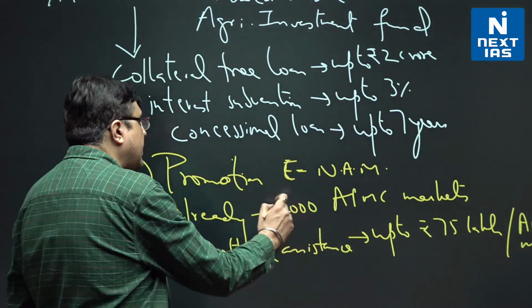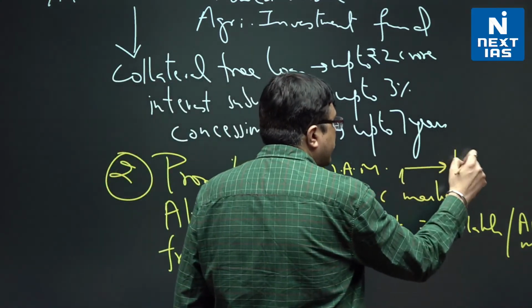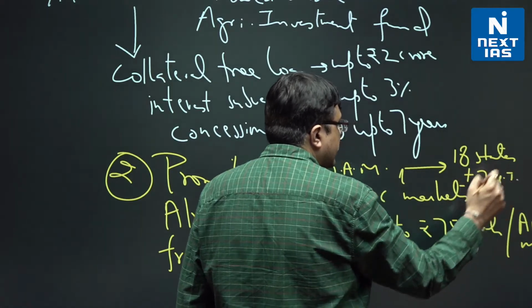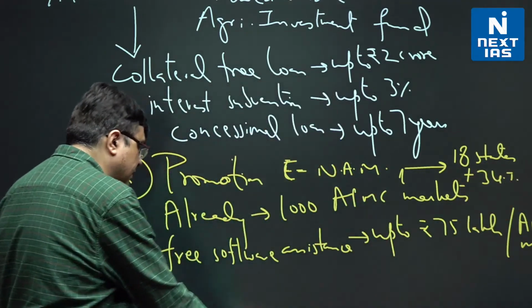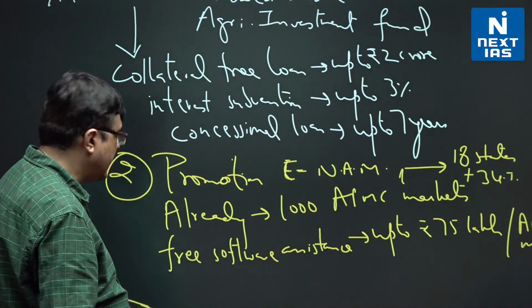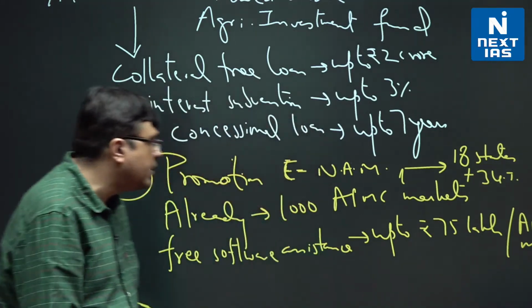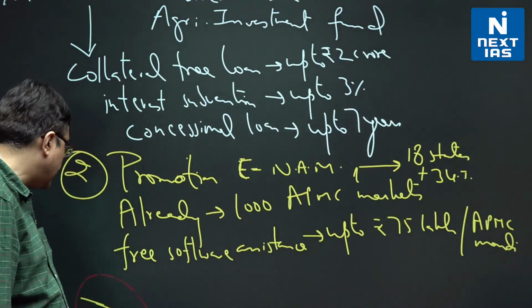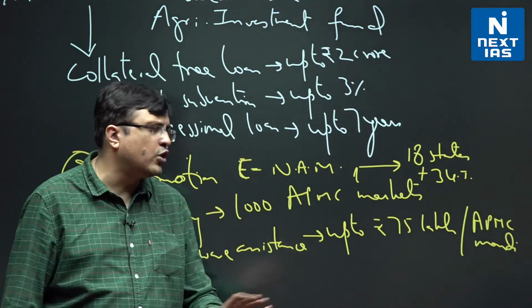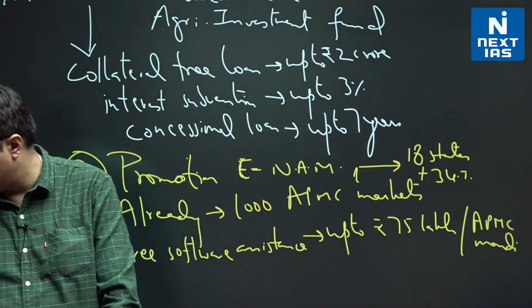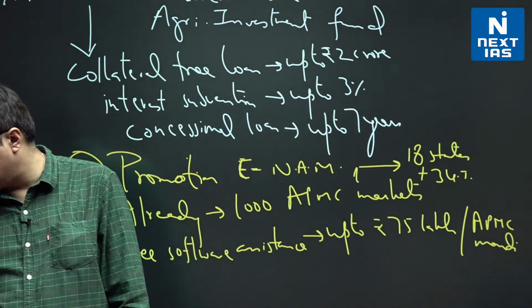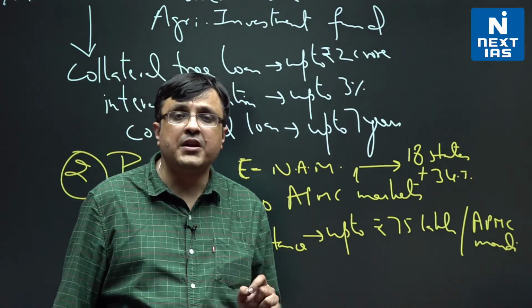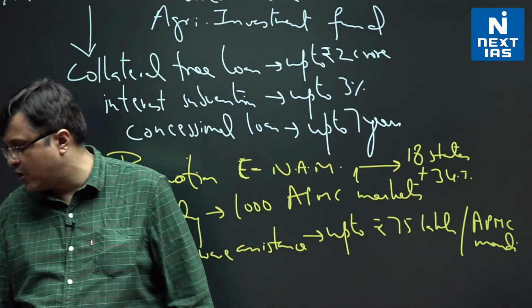And these 1,000 APMC markets are spread over 18 states and 3 union territories. So kindly keep that also in your mind. Again, from prelims point of view, since we don't know what they will push us on, I'm just telling you all these. Also, the government of India has launched a central sector scheme for formation of 10,000 FPOs by the year